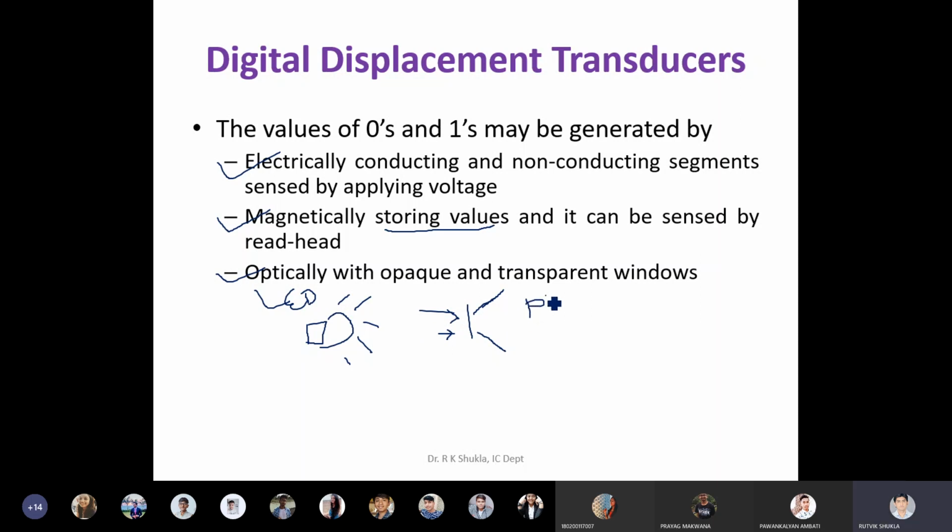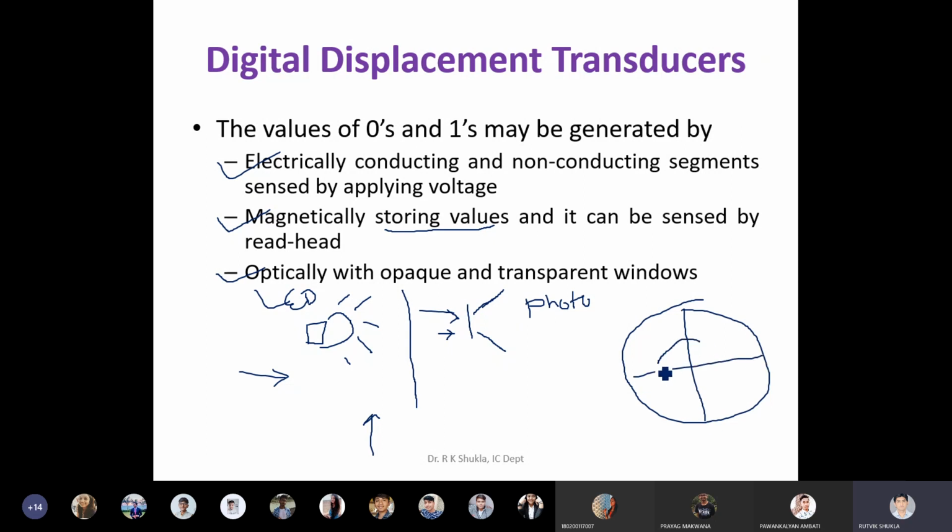On the other side, you have a photo receiving element. And in between the two, you can put your disk. Clear? This is from this side. If you look at the same thing from this side, then here you can see the disk. That disk may be something like this. It can be like this.